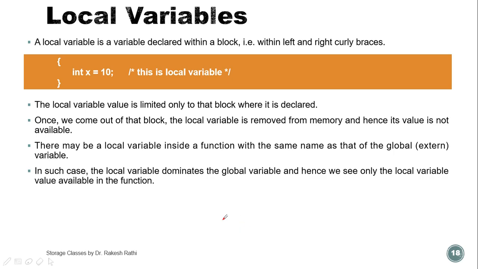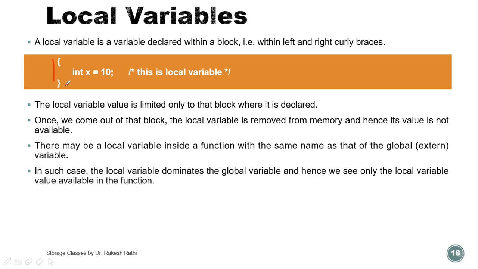So, a little bit of discussion about local variables. A local variable is a variable declared within a block, that is, within left and right curly braces. This is the local variable: integer x. Its value lies between these left and right curly braces.